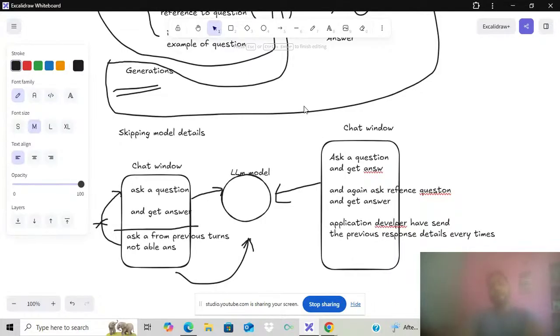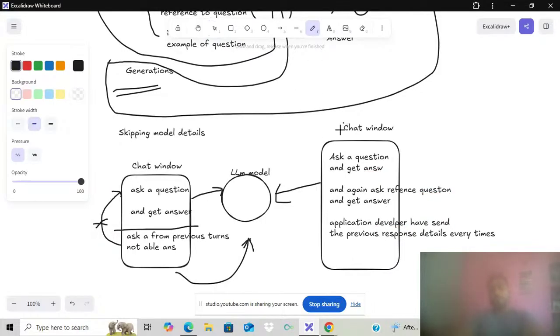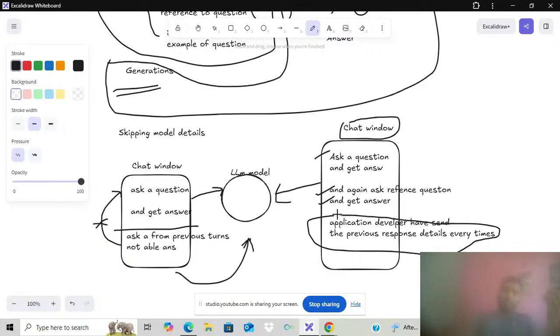So what is happening over here? This is a chat window. We ask a question and get an answer. We again ask reference questions from the previous context and again get an answer. But how has the application developer designed that? They are passing the context as a reference.